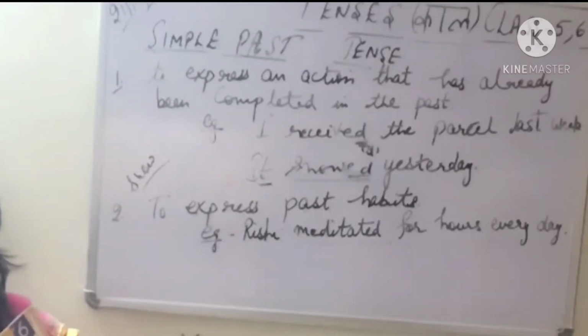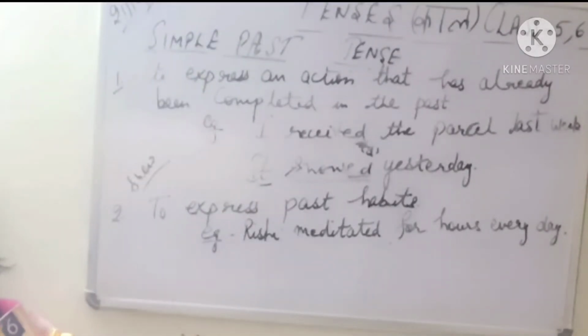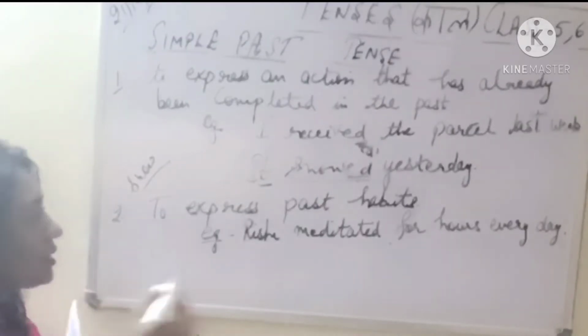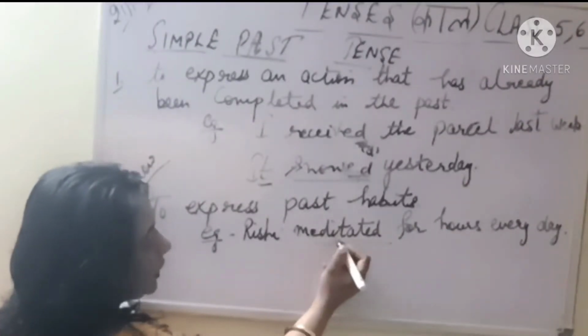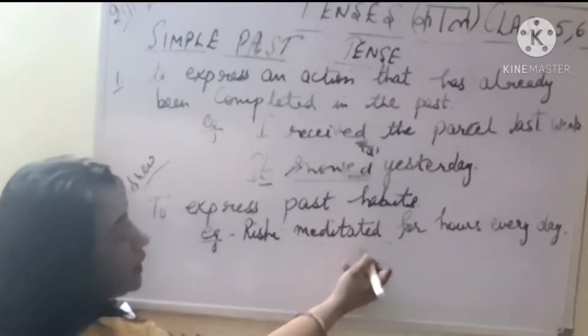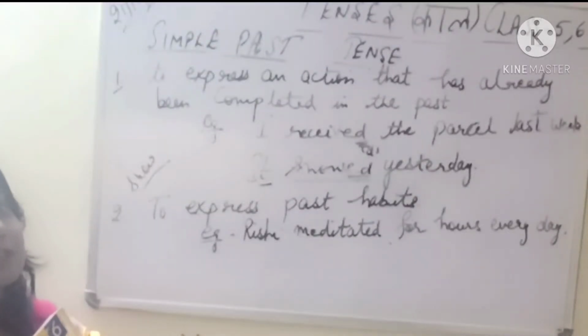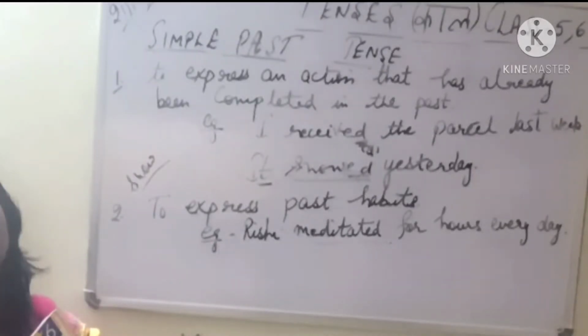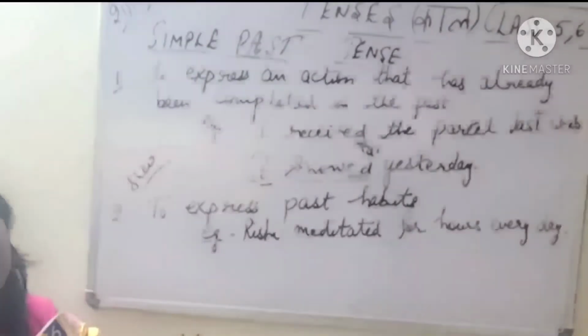Now this is your past tense. The second form of the verb has been used. Actual verb is meditate. काम किसका हो रहा है? Action word यहाँ पे क्या है? Meditate. लेकिन हमने इसको second form में change करना है, so we will write ed. Always meditate के spelling क्या होते हैं? MEDITATE. So it is already e at the end, so we are not going to add ed again, we are simply going to add d. So it becomes meditated. ठीक है?